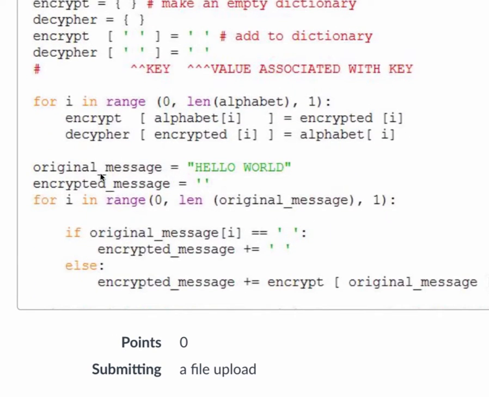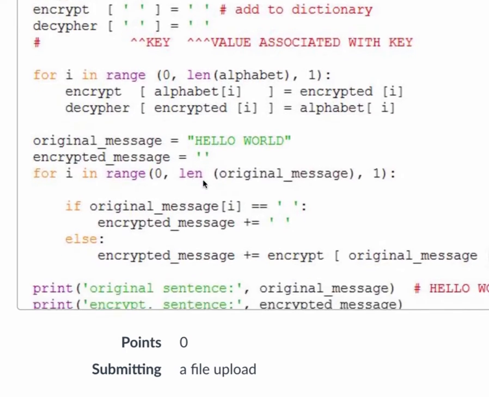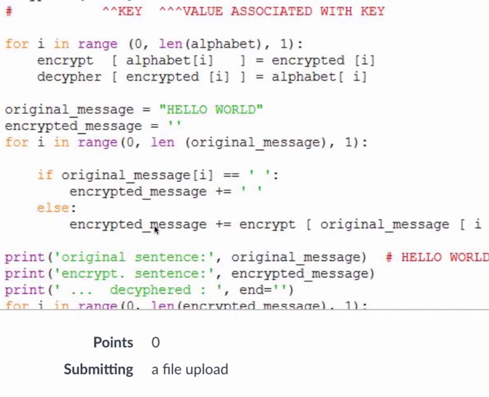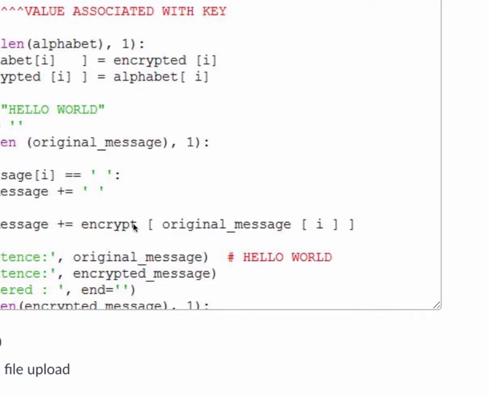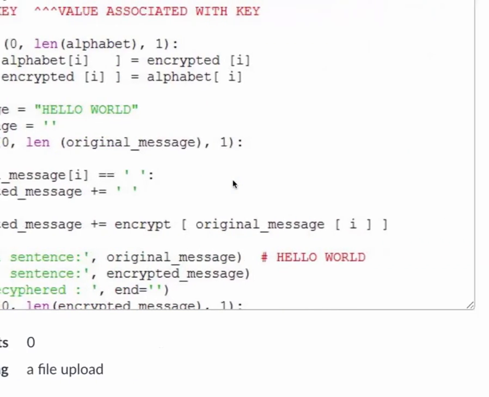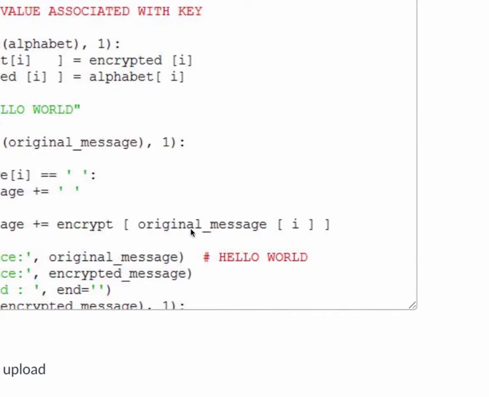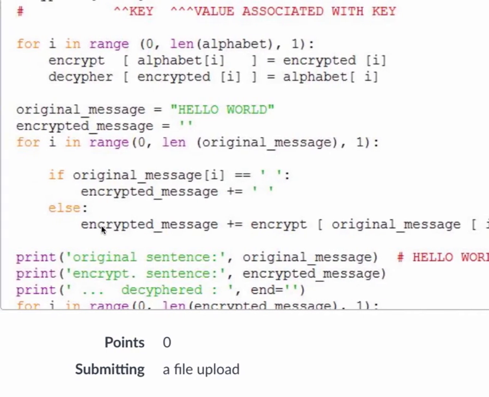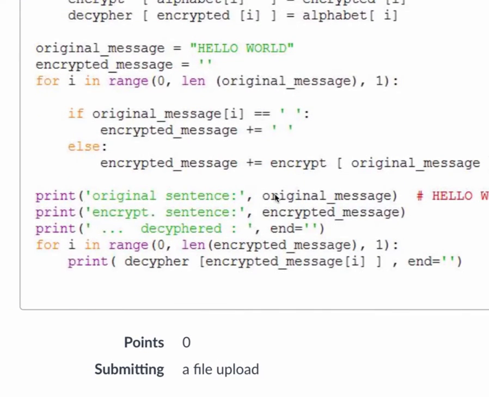So what is that going to do? Well, we're going to have some kind of an original message. This is your original message. And then you're going to make an encrypted message, which is blank. And then for the original message, if there's a space, you're going to leave it as a space. And otherwise, you create an encrypted message using your encrypt dictionary, using the original message, which is that string right here, as a key for your dictionary, right? So we're going to plug in every letter of the original message into my encrypt dictionary, which is going to generate the encrypted message letter by letter, add it to my encrypted message string, and then I can show you both of them in here, right?